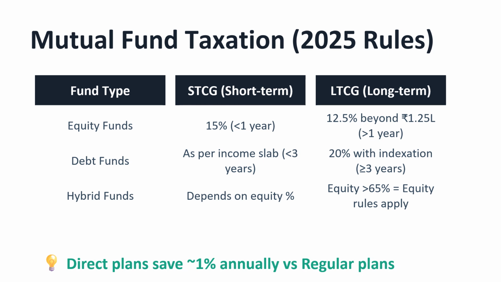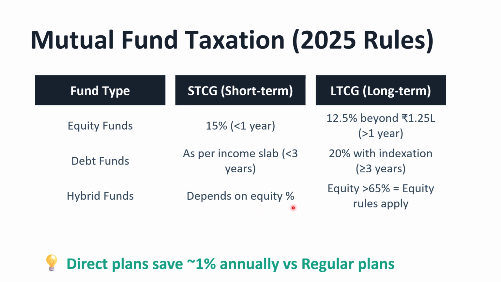Mutual fund taxation rules as of now. Equity funds, if you are withdrawing them in less than 1 year, 15% tax is there. If it is after 1 year, if you are making more than 1.25 lakhs profit, then 12.5% tax. If you are not making more than this, then you need not pay tax. Debt funds, as per income slab, if it is short term. Here short term is less than 3 years, anything less than 3 years is considered short term. Whereas for long term, 20% with indexation.